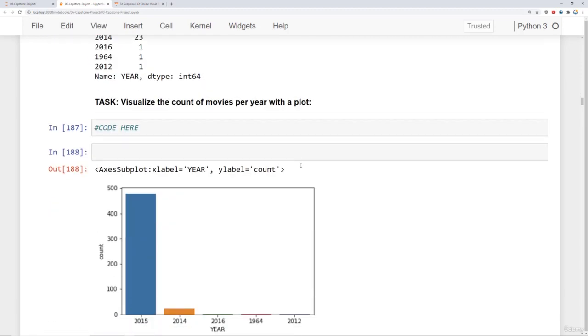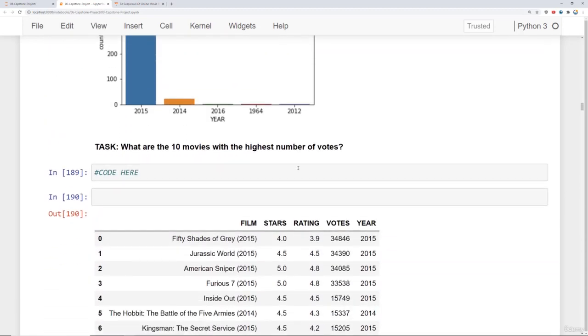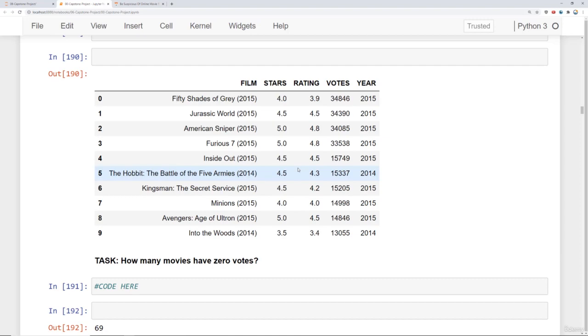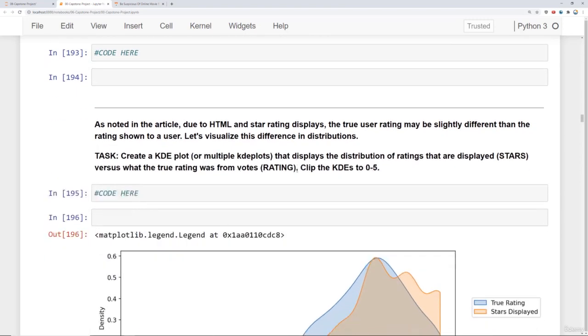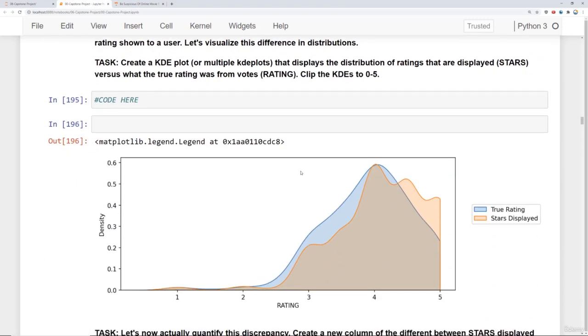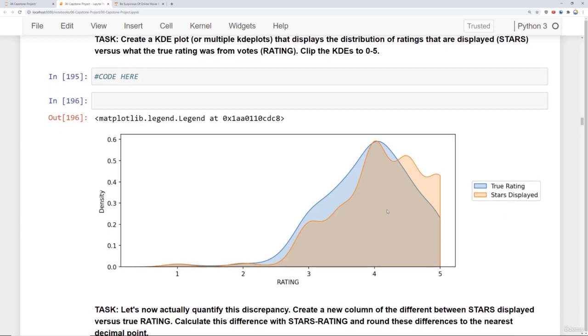And eventually, after you perform other things like creating a year column, analyzing which movies are the most popular, which movies have 0 votes, the main idea is that we'll eventually create that first visualization where we're going to compare the true numerical rating by users on Fandango versus the stars displayed. So what we see here is, in fact, the stars displayed is skewed higher than the true numerical rating, which means that the stars shown overall are going to skew and show users a higher rating than the movie actually achieved.